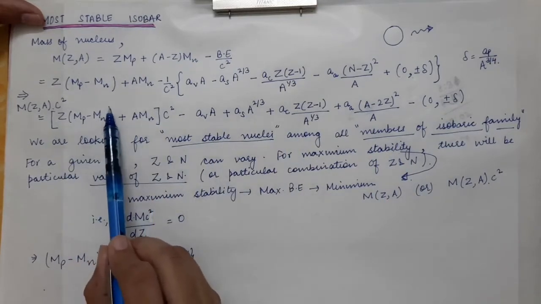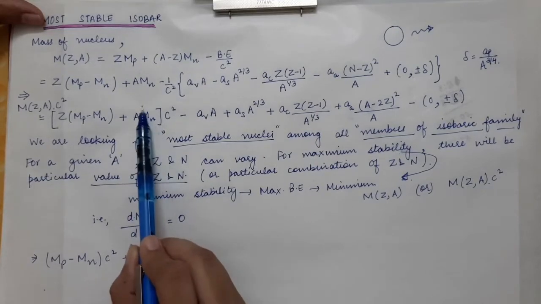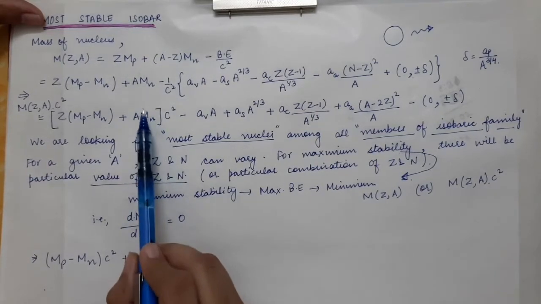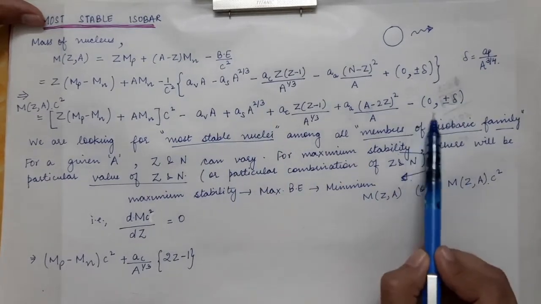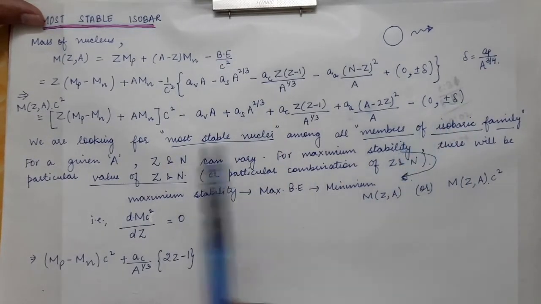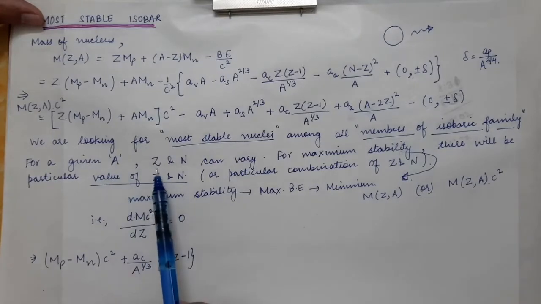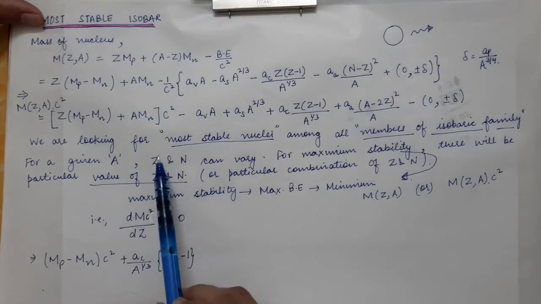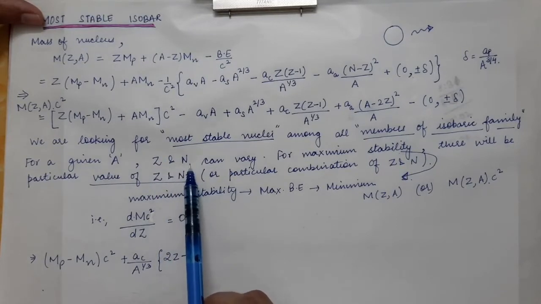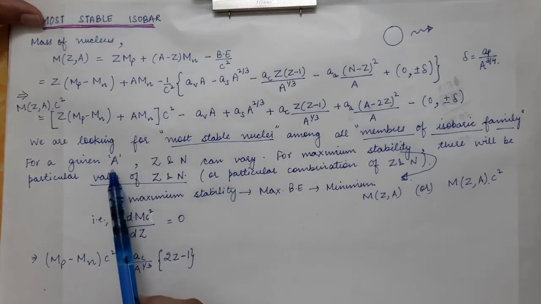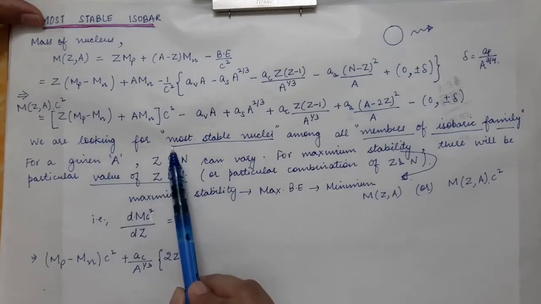So this term, A times Mn, will be constant, this will be a constant value, this will be constant, and the last expression will be constant. So for a particular value of capital A, Z and N will vary, or you can simply say Z will vary, because if Z varies, the neutron number will automatically vary. So for a given value of capital A, Z will vary.